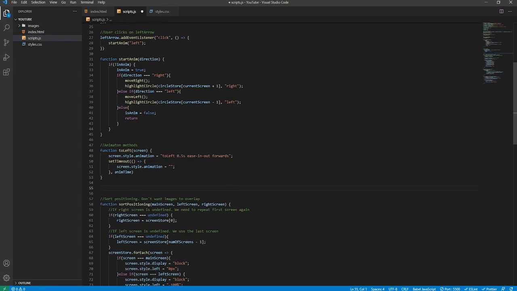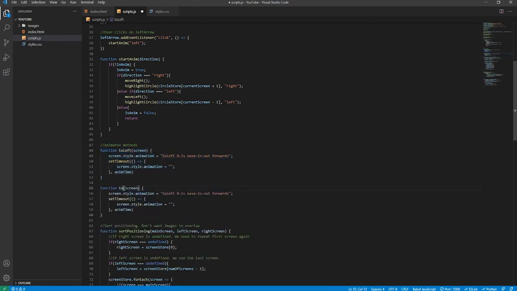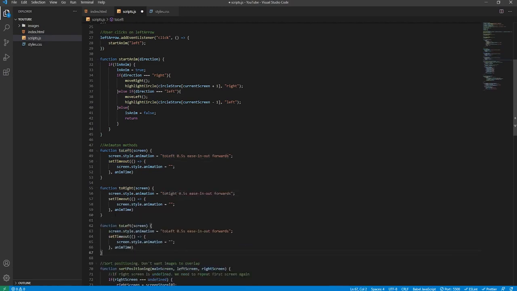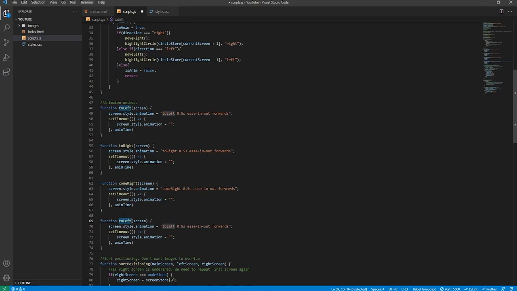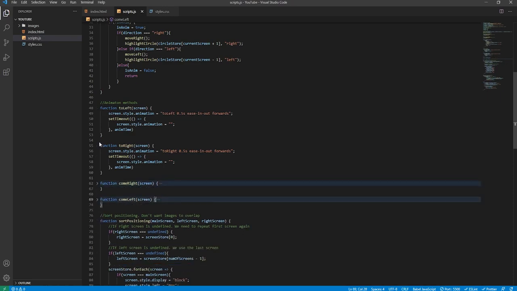Because all 4 functions are the same, we'll just copy it and change this to toRight, but the rest can be the same. Then comeRight will be the next one, with its corresponding animation, comeRight. Last one now, comeLeft, with the comeLeft animation. Then we'll close all of these because we don't need to see them ever again really.